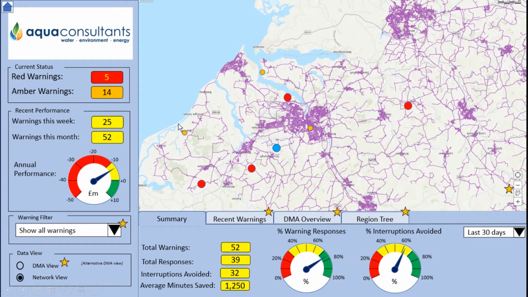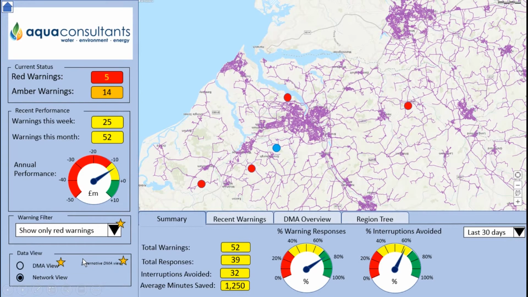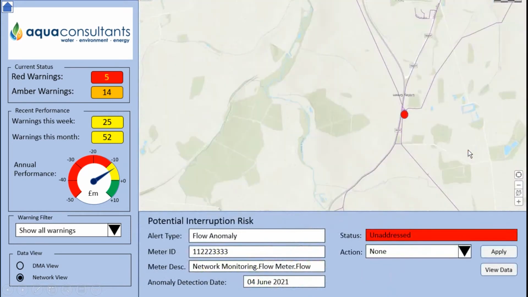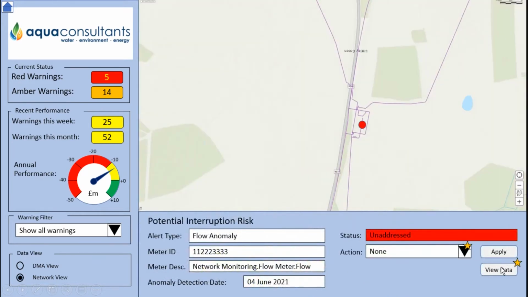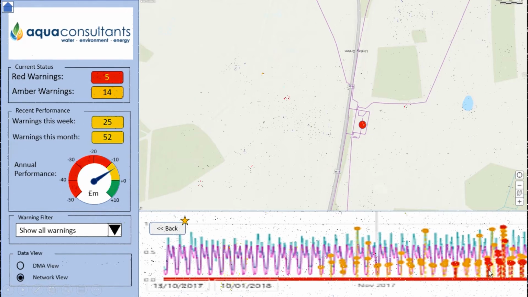To help the user focus on warnings of interest, a filter can be applied, for example, to show only red warnings. For each warning, the user can click on the indicator and be shown details relating to the warning. The underlying data and mathematical analysis that led to the warning can also be shown.